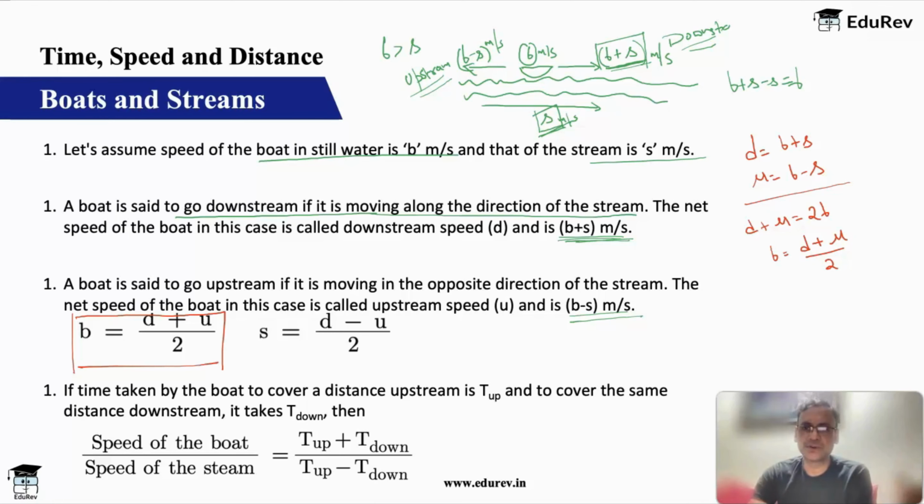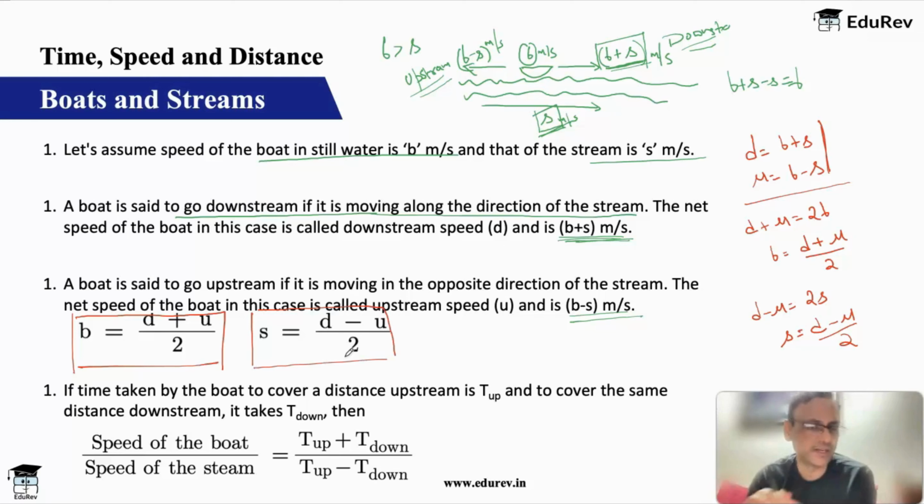And in case I subtract these two, then I'll get d minus u is equal to 2s. b will get cancelled, I'll get 2s, or s is equal to d minus u by 2. So this is the speed of the stream. That is what is given to us. Again, very basic equations, very basic formulas. You need not know them, need not remember them. We can do it very, very simply from the concepts.